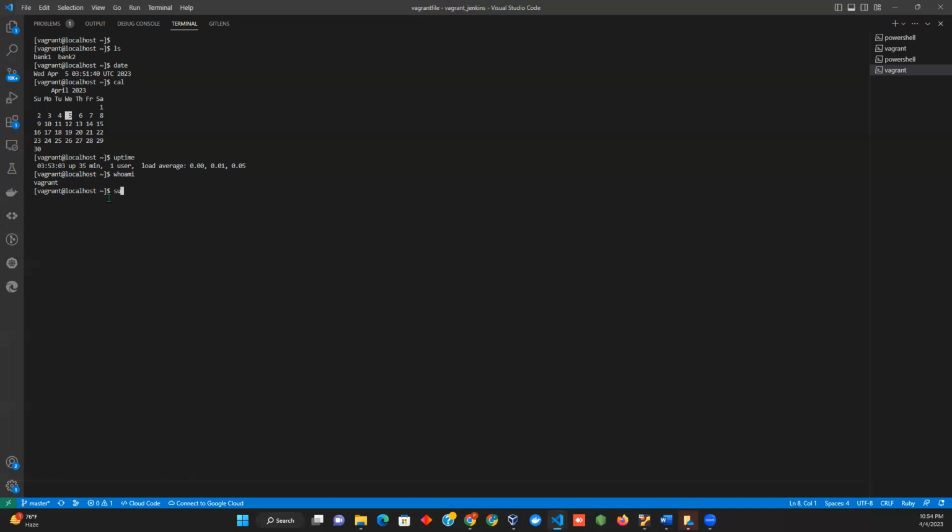Because if I do sudo, you will see here, I won't be in the vagrant directory anymore. I will be in the root directory. Now, if I type the same command, who am I? Tell me who I am. Who am I? And you will see that I am root. I'm not vagrant anymore. Before, I asked who I was, and the system told me that I was vagrant. That was right because I was on my Vagrant local host machine.